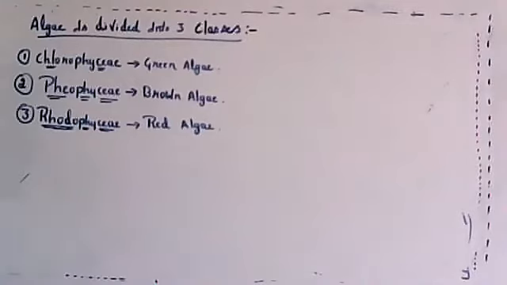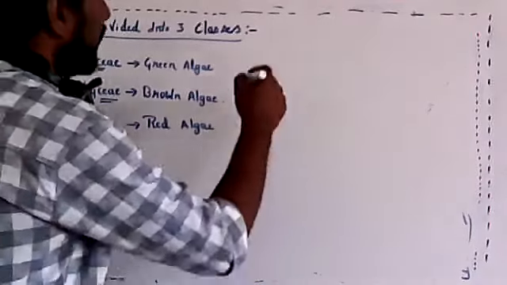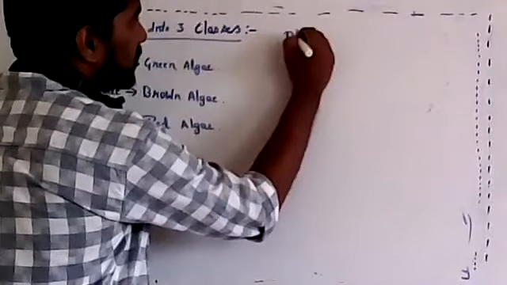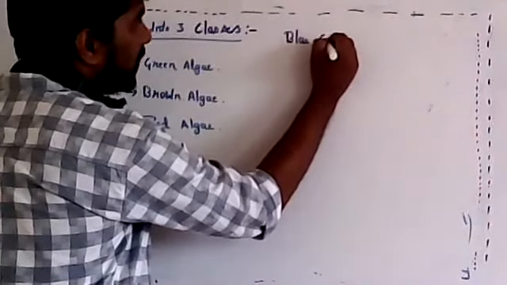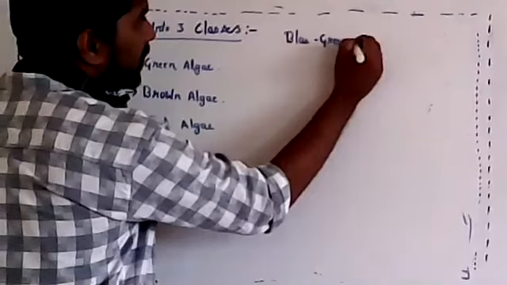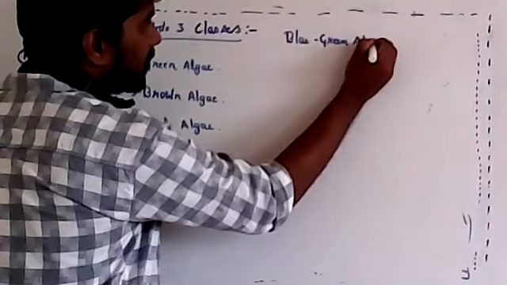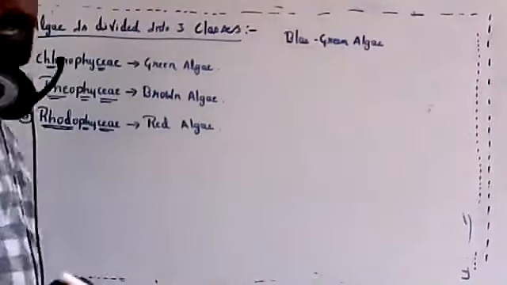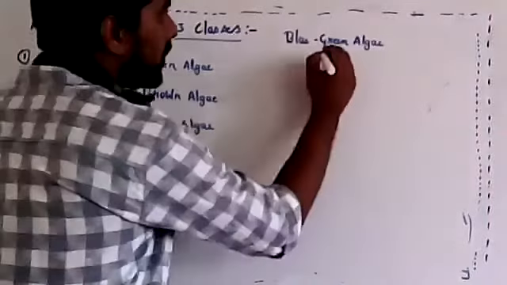So what about blue-green algae? Cyanobacteria is known as blue-green algae.